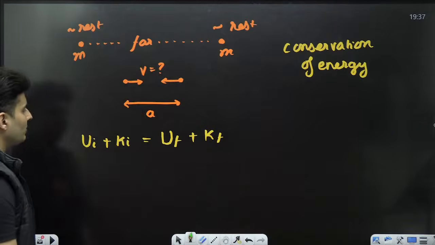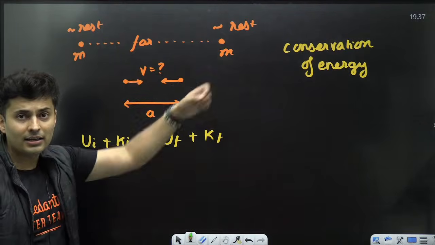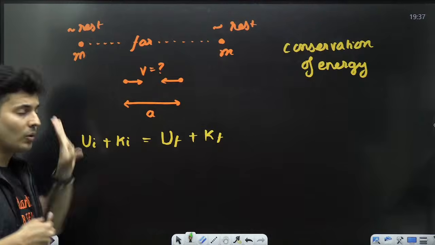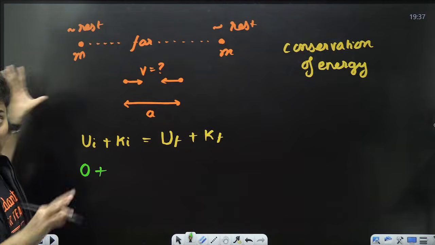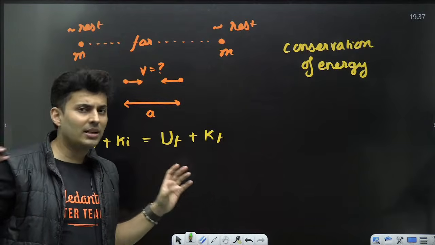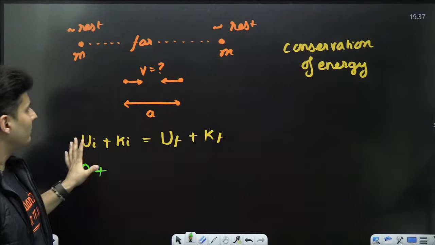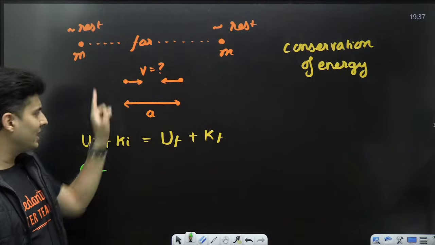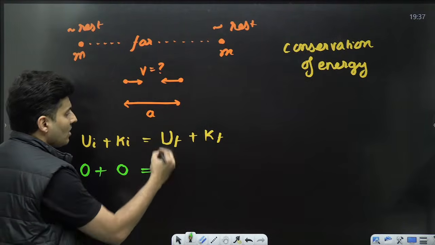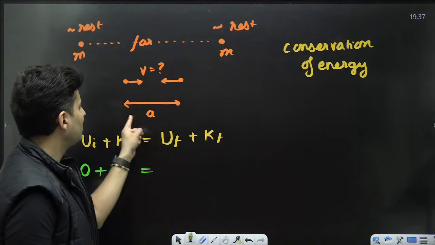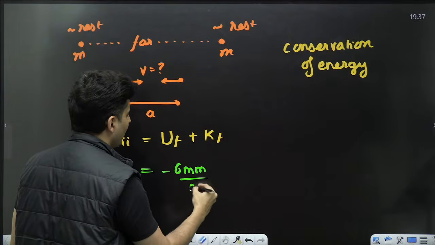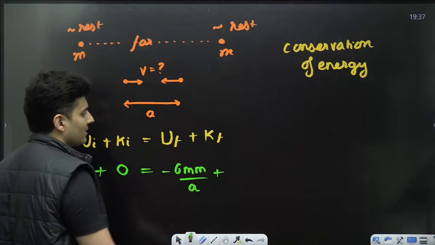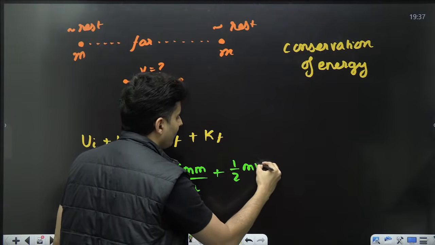What will these values be? When it is really far, infinite separation means zero. So no potential energy at all. Far away, no interaction, no energy, zero reference. And they are almost at rest, so no kinetic energy also. Potential energy wise, when their separation is a, potential energy will be minus GMM divided by a. Kinetic energy wise, each one will have half mv square.